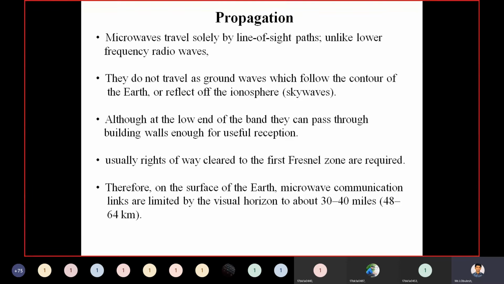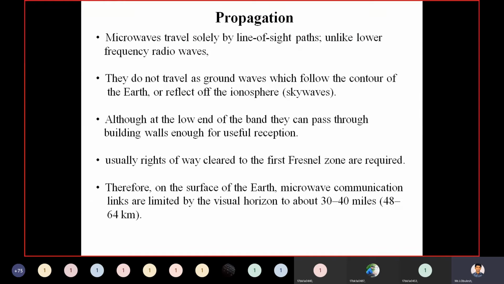Although at the low end of the band, they can pass through building walls enough for useful reception. Usually, rights of way clear to the first Fresnel zone are required. Therefore, on the surface of the earth, microwave communication links are limited by the visual horizon to about 30 to 40 miles, which in kilometers is 48 to 64 kilometers.